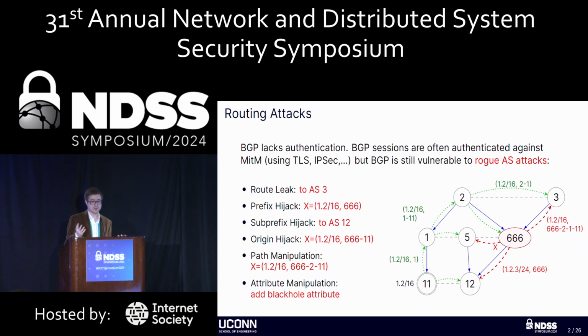There are path manipulation attacks, which are a more general kind of attack. It's any path that does not reflect the true sequence of ASs that the update traversed. In our example here, AS1 is missing. And finally, we have attribute manipulations, which are manipulations of any of the other path attributes that are sent in a BGP update message that can potentially significantly change the meaning of the announcement. For example, a black hole attribute would be a significant change.